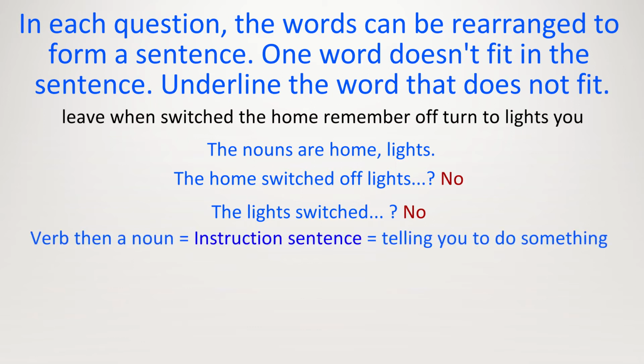This is an instruction sentence. So let's begin with a verb. So which words here are verbs? We have leave, switched, turn. And then we can see the word lights. Turn off the lights. So let's try starting with that. Turn off the lights. When, what? When you, and now we need a verb.